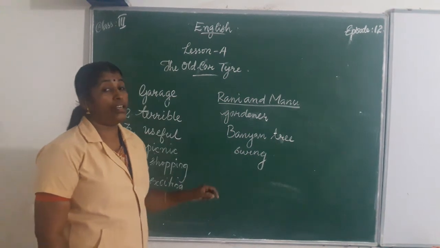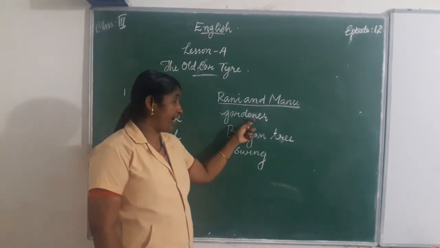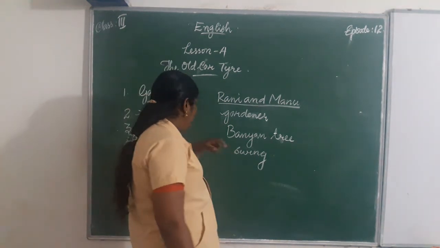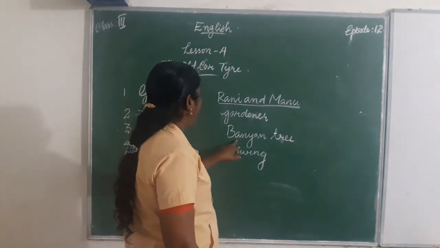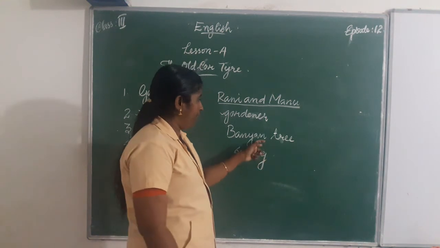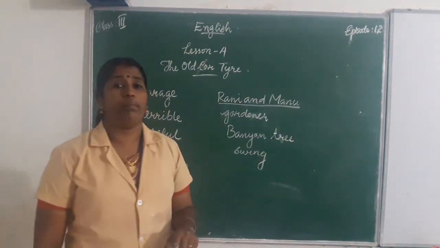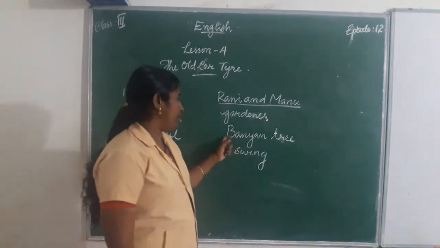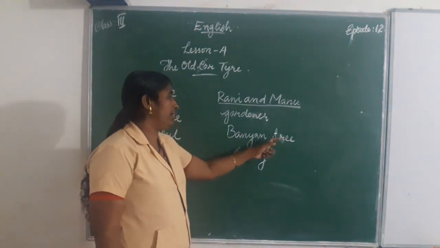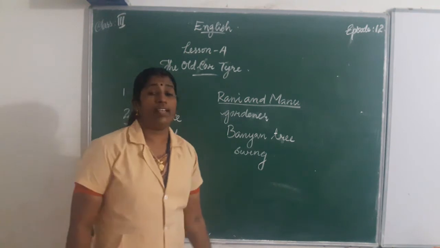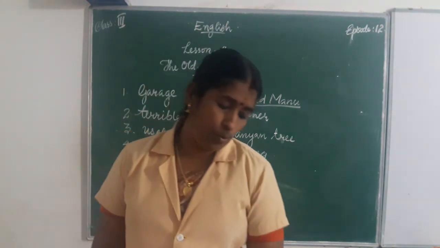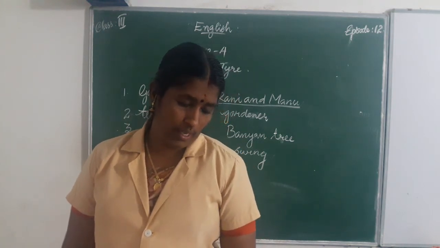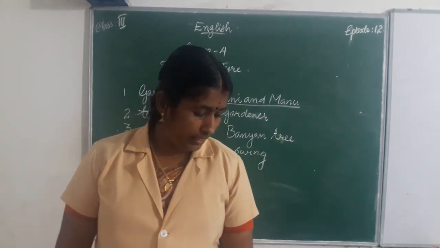Next is gardener. Then banyan tree. We can see banyan trees near temples. Next word is swing. Then there are so many other words.